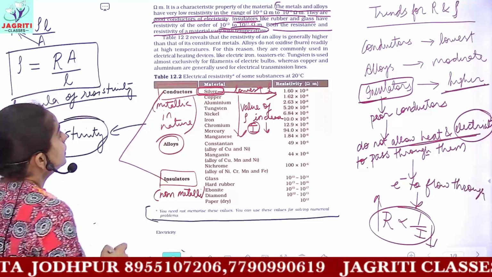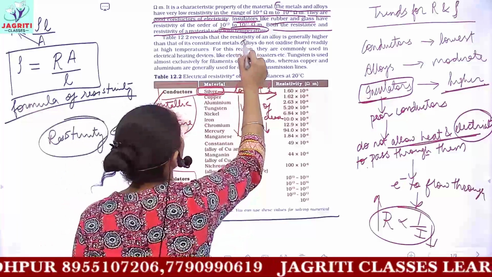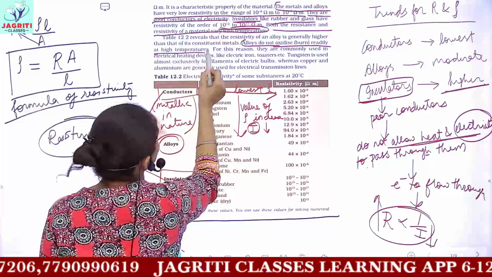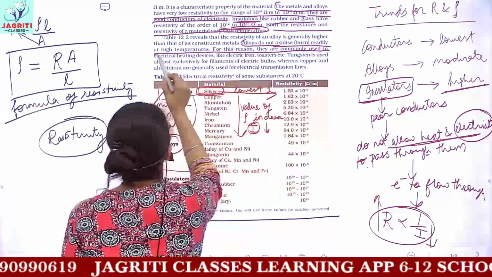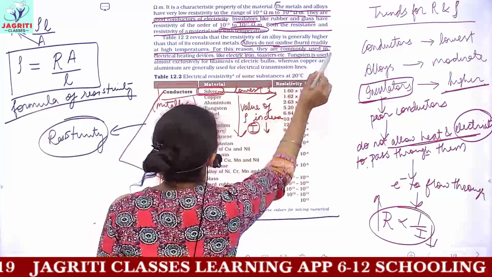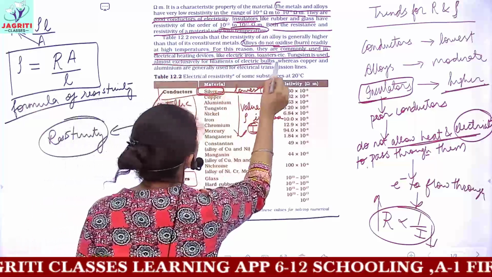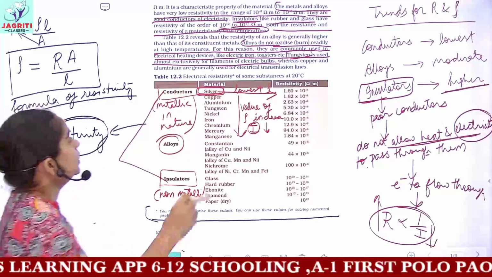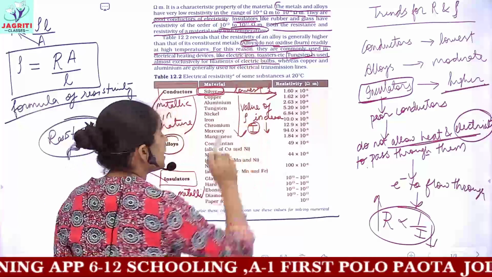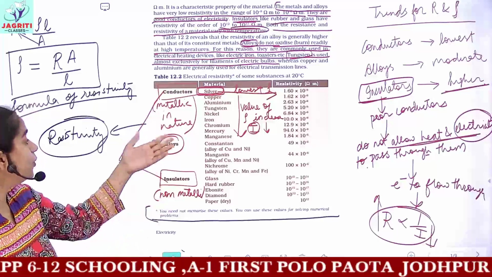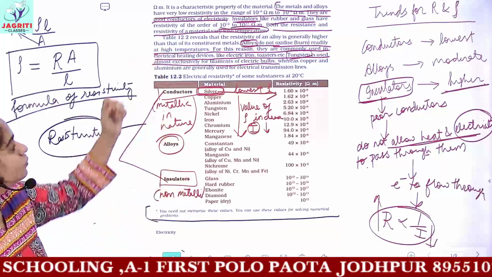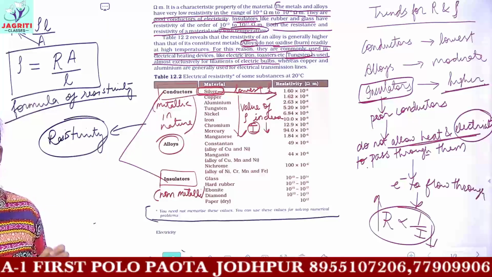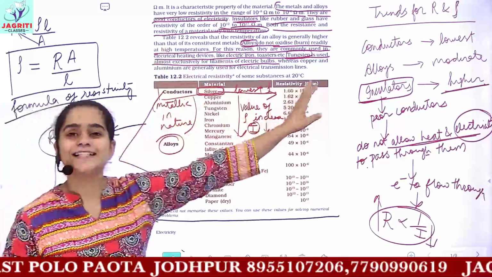Then this table, you can read from here. Alloys do not oxidize or burn readily at high temperatures. For this reason, they are commonly used in electrical heating devices, and tungsten is the metal used in electric bulbs. So you have to remember 2 points from this paragraph: why alloys are used in heating devices, and what is the most common metal used in electric filaments or bulbs. It is tungsten.